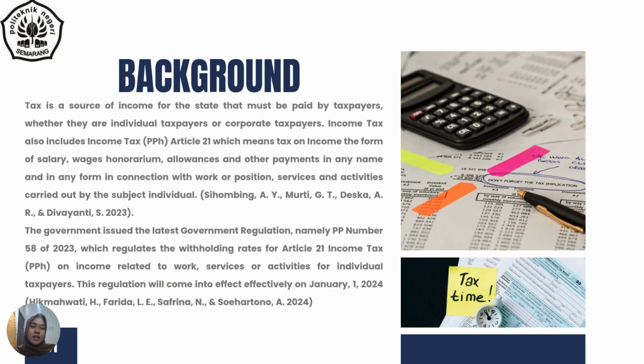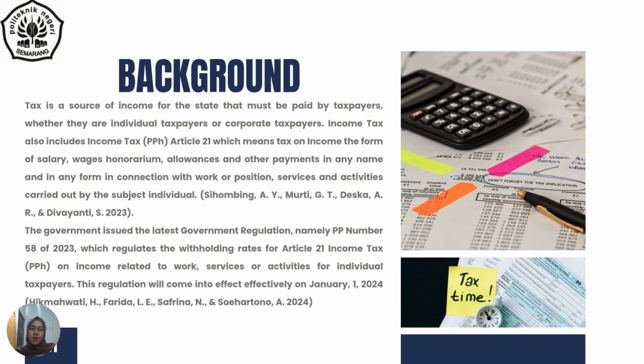Background. Tax is a source of income for the state that must be paid by taxpayers, whether they are individual taxpayers or corporate taxpayers. Income tax also includes Income Tax Article 21, which means tax on income in the form of salary, wages, honorarium, allowance, and other payments in any name and in any form in connection with work or position, services, and activities carried out by the subject individual in 2023.